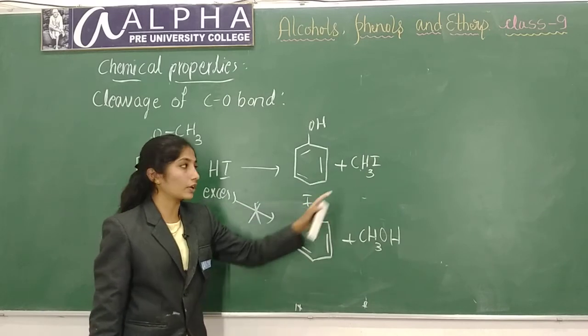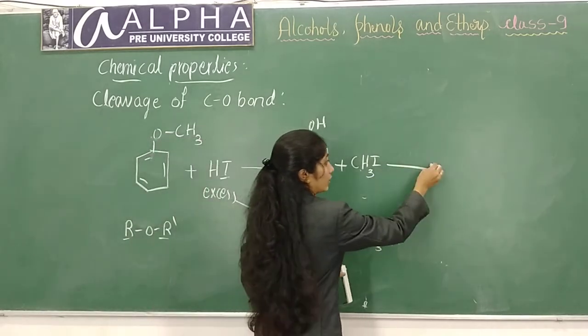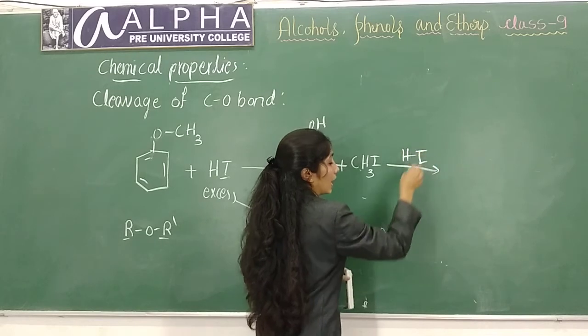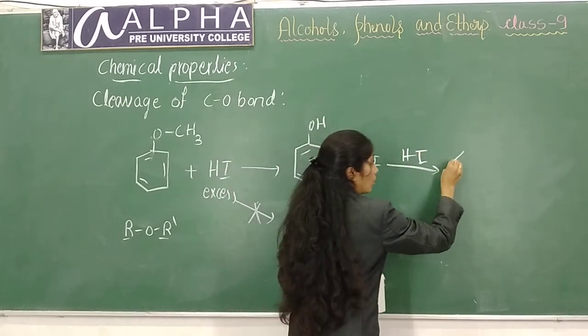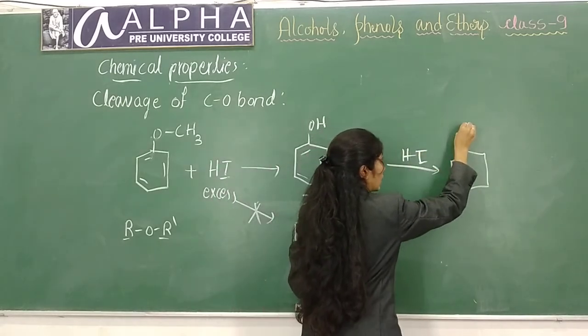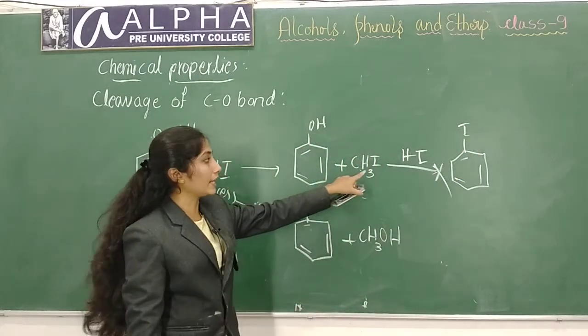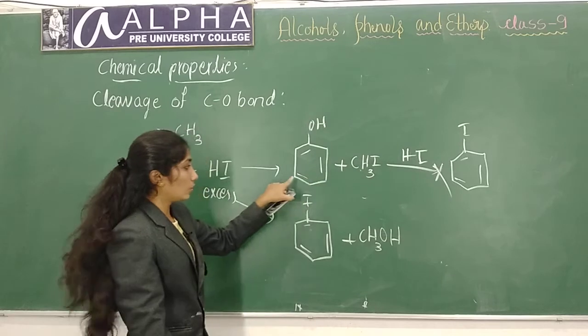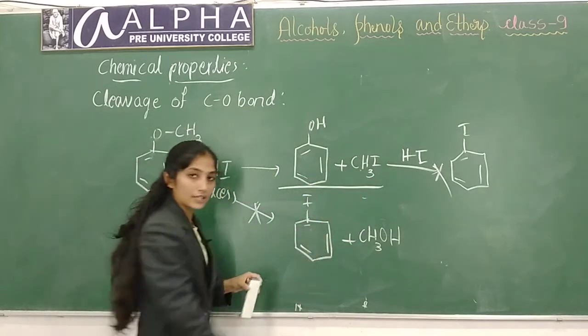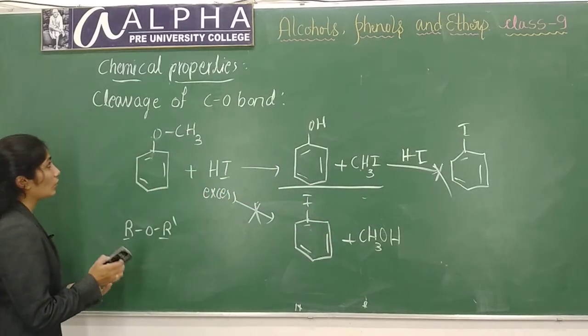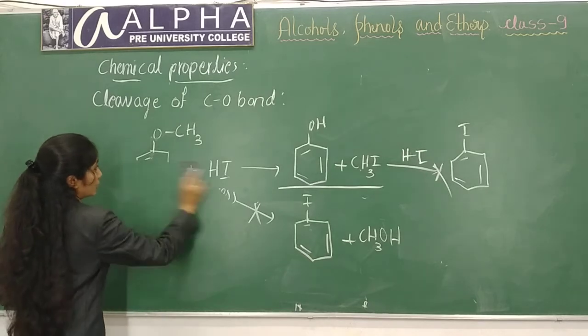This will be the product. If you treat this with one more hydrogen iodide, it will not form this product. The reaction stops at this stage only. This is about cleavage of the carbon oxygen bond.